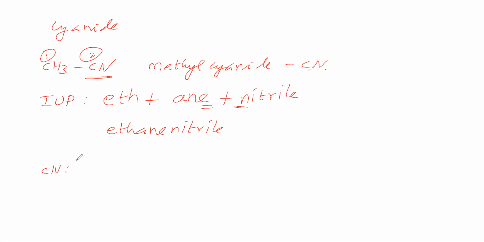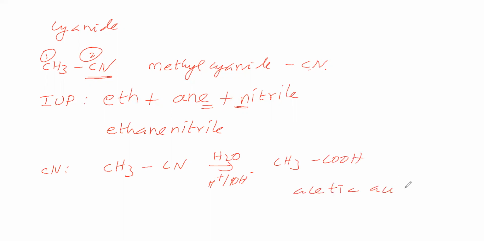Next, common name we will see. Already we have seen one common name. Now another type of common name we will see here. This methyl cyanide is taken for hydrolysis in the presence of acid or base. We are getting acetic acid. From this acetic acid we will take this acet, then we will write nitrile.